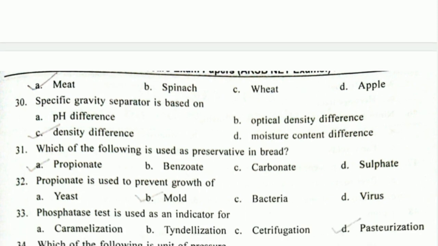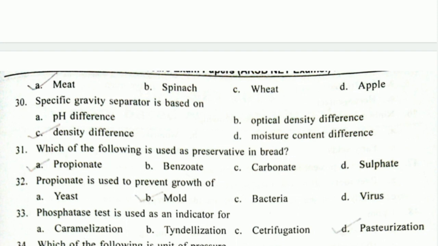Next question, specific gravity separator is based on. There are various types of separators which are used in industries to separate and grade various foods, fruits and vegetables on the basis of their shape, size, color, and so many parameters. One of them is the specific gravity separator.